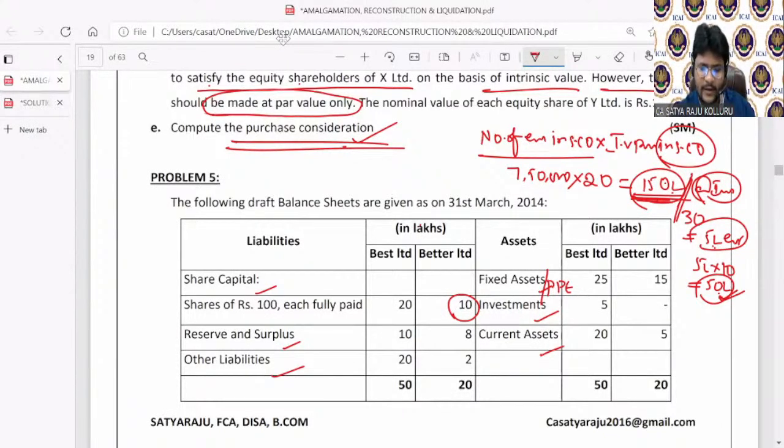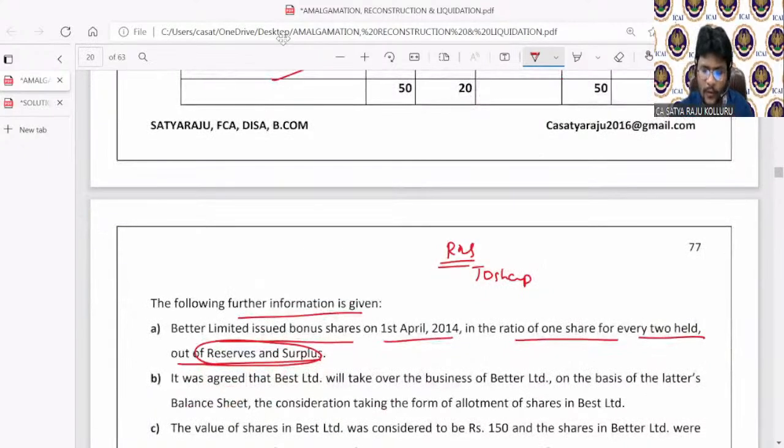Existing 10,000 equity shares into 100, then only it is equal to 10 lakhs. That means bonus ratio 1:1. Sorry, not 1:1. Bonus ratio is 1 share for every 2 held. So for every 2 shares we are issuing 1 share. Then for 10,000 equity shares, how many bonus shares can we issue? 5,000 equity shares we may issue.